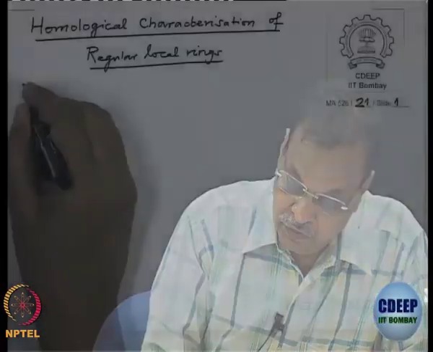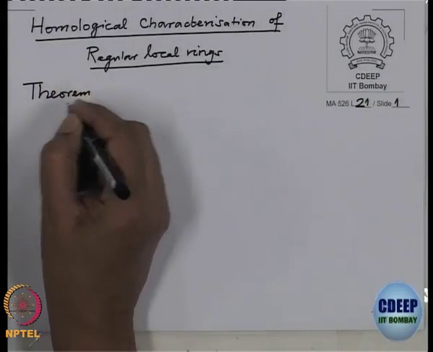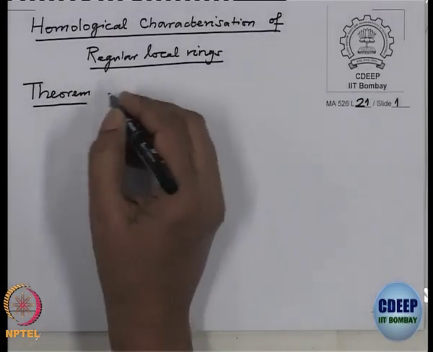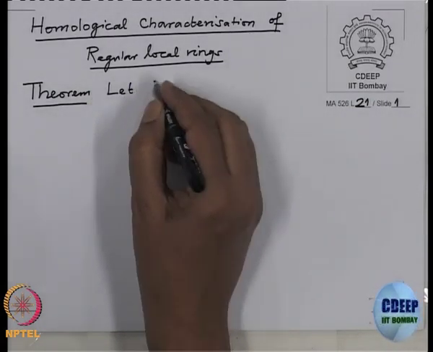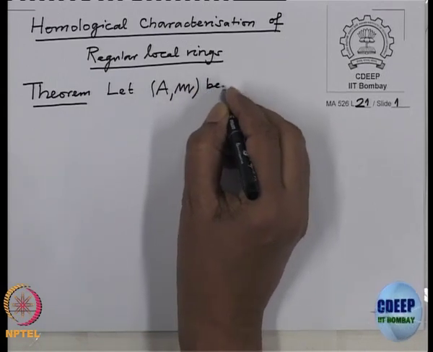We will continue our investigation about homological characterizations of regular local rings. So, the main theorem we want to prove is the following. Theorem: let (A, M) be an Artinian local ring.